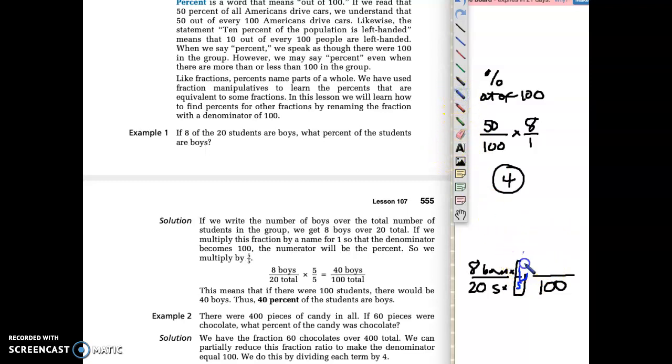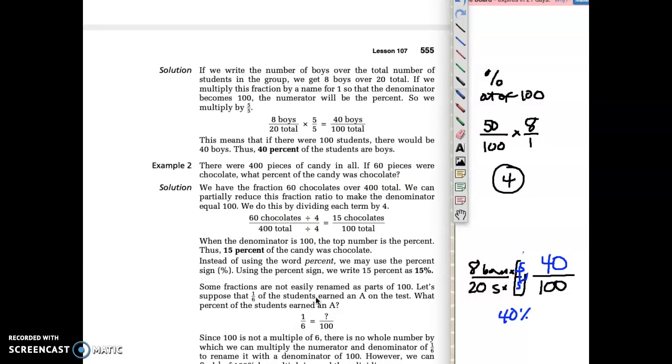All right, here we go. We're going to do it again. 5, right? There you go. So 20 times 5 is 100. 8 times 5 is 40. So 8 out of 20 is the same thing as 40 out of 100. Well, when it's over 100, we can just read it as 40%. 40% of the students are boys.